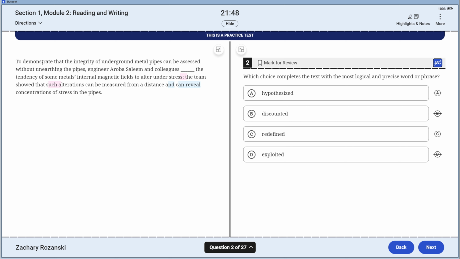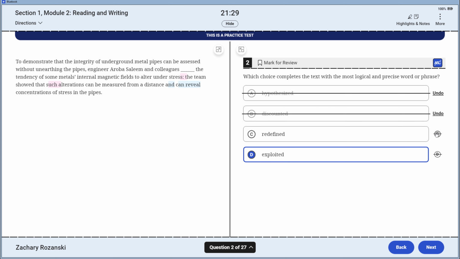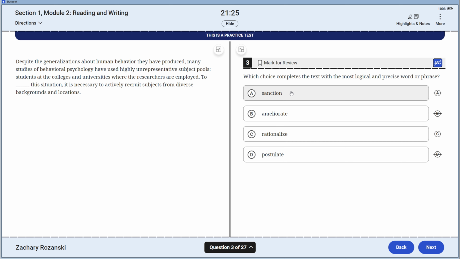So with this idea, I'm going to go back to the sentence. To demonstrate that the integrity of pipes can be assessed without unearthing, engineer Salim and colleagues used, or measured, used the tendency. I like "used" for this. "Use the tendency of some metals" is my anticipatory word, and that's going to match to "exploited." Doesn't show used. This should be expressing some sort of change. They just use the fact. Exploited is kind of a spicy word.